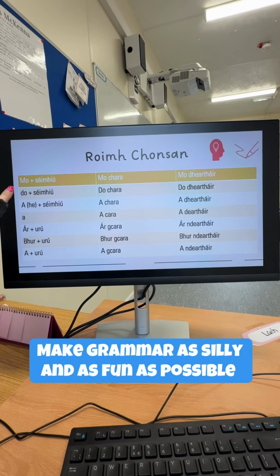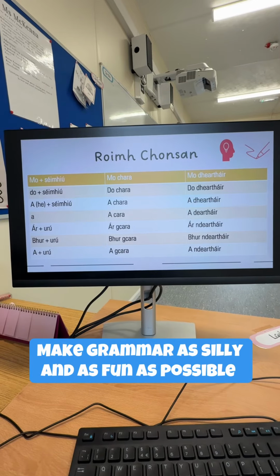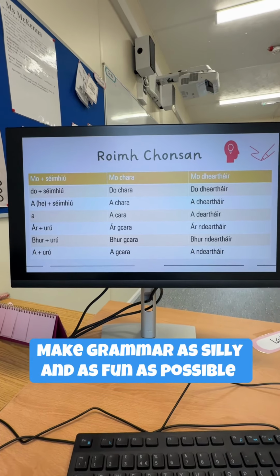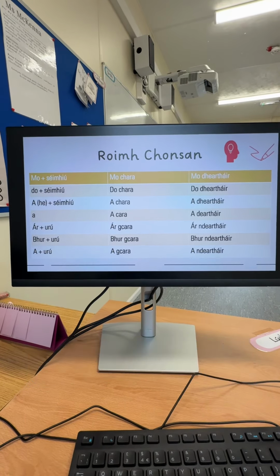I kind of make it into a little chant and I make the kids say it over and over again. So I'm going to do it now. Mu plus shealbhach, do plus shealbhach, a plus shealbhach, a. Ar plus uru, bhur plus uru, a plus uru.